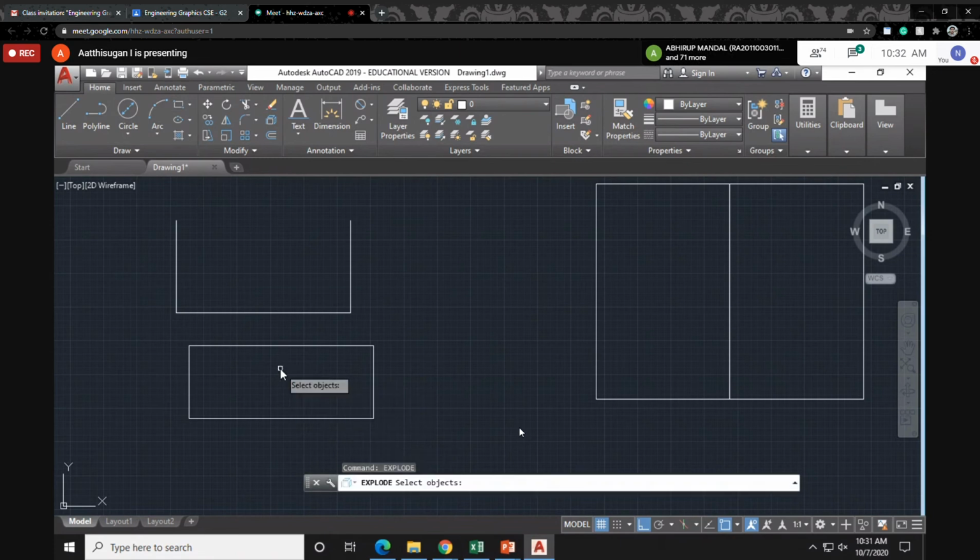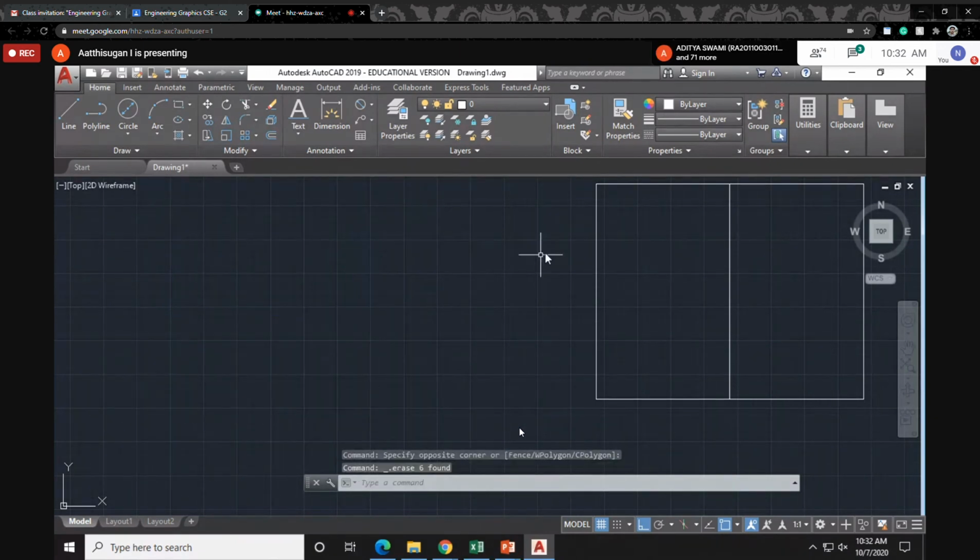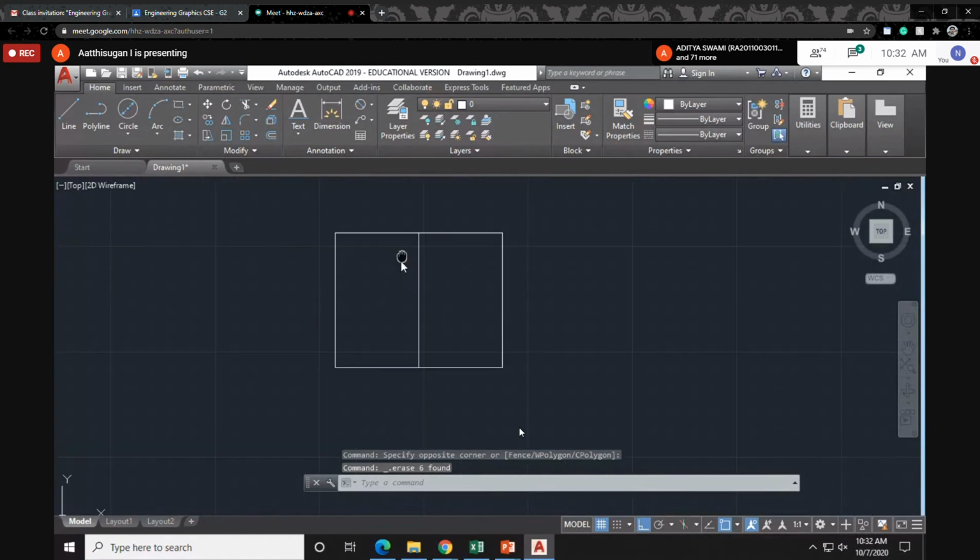Okay, explode. Select this object, enter. Now I am able to delete only this edge. So if you draw a rectangle, you cannot select a single edge. Okay, but if you draw with the line command, you can select it, but for that you have to do the explode. Okay. So now I did the method like this.